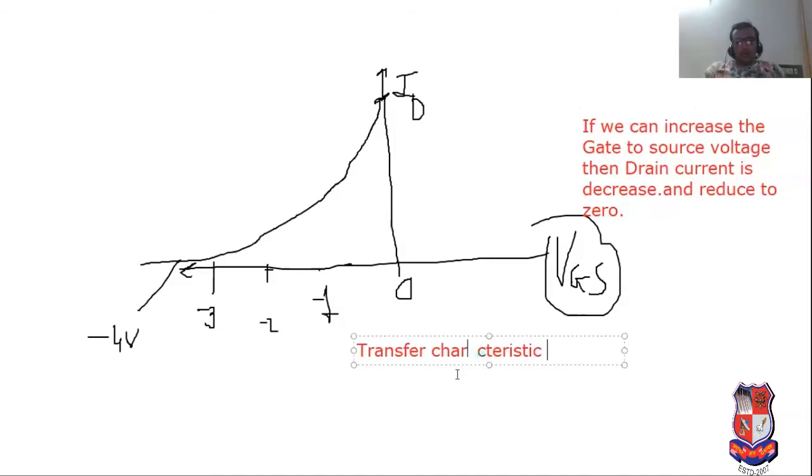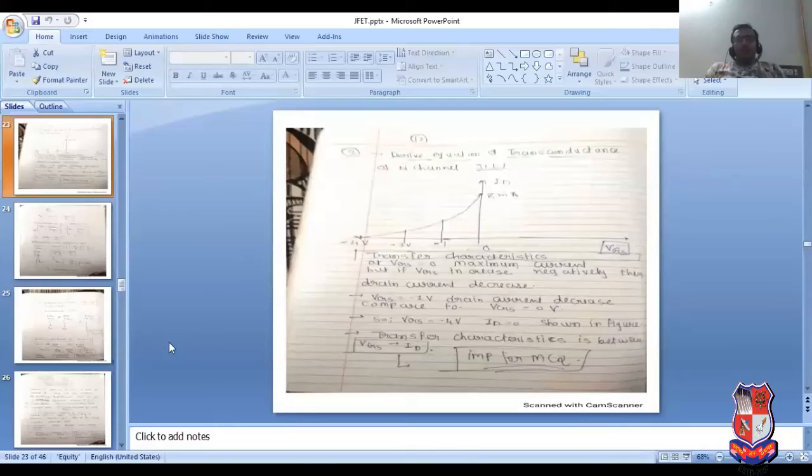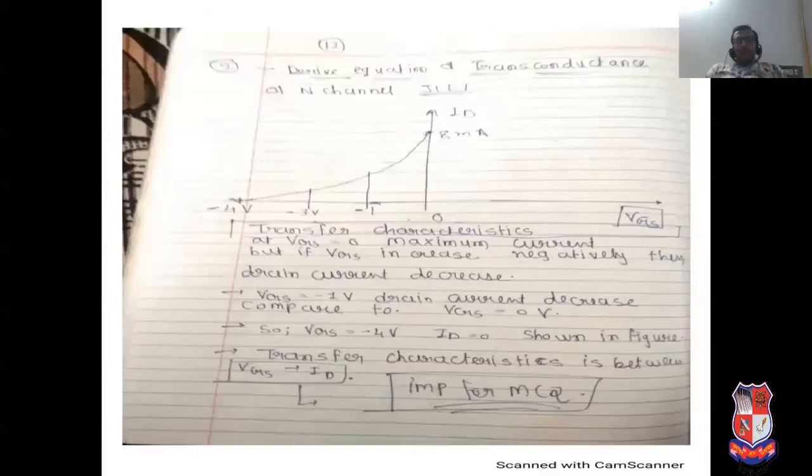Transfer characteristics is the plot between VGS and drain current. So it is the biggest difference between transfer characteristics and output characteristics. Transfer characteristics plot between VGS and ID, and output characteristics plot between VDS and ID. So it is the fundamental difference. It might be helpful for MCQ concepts. So see this, it is the fundamental concept regarding the transconductance for n-channel JFET.